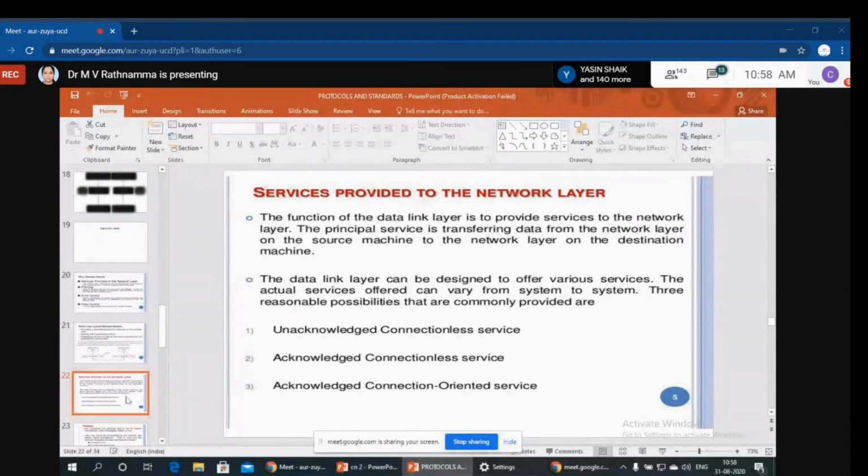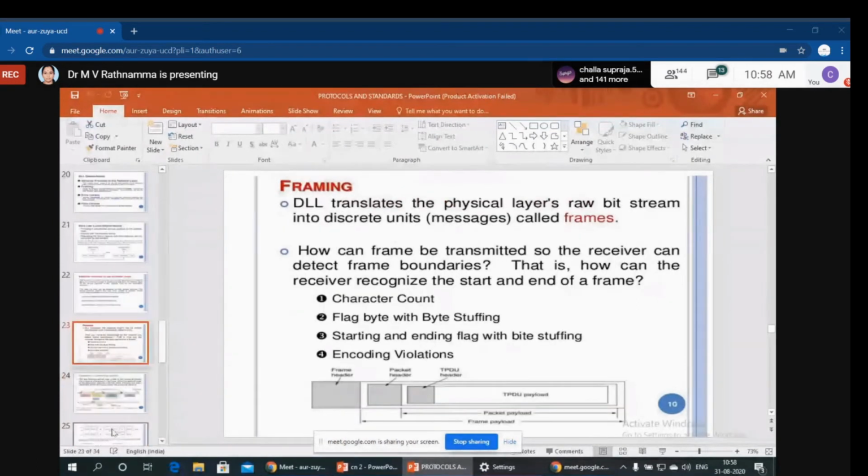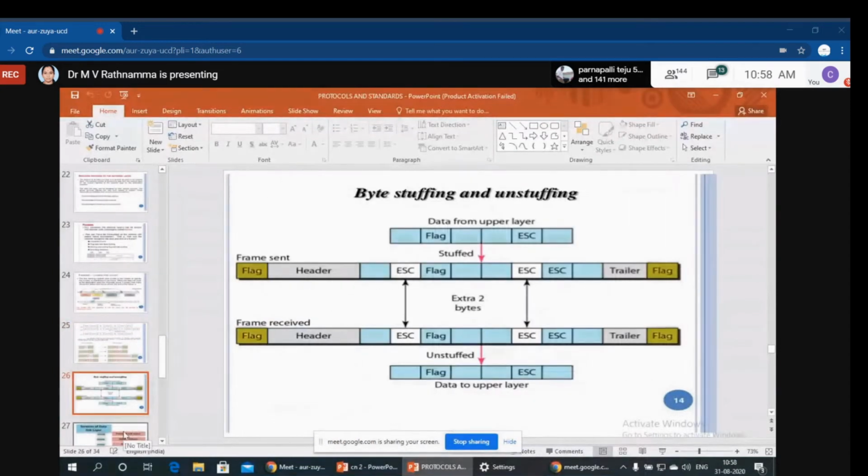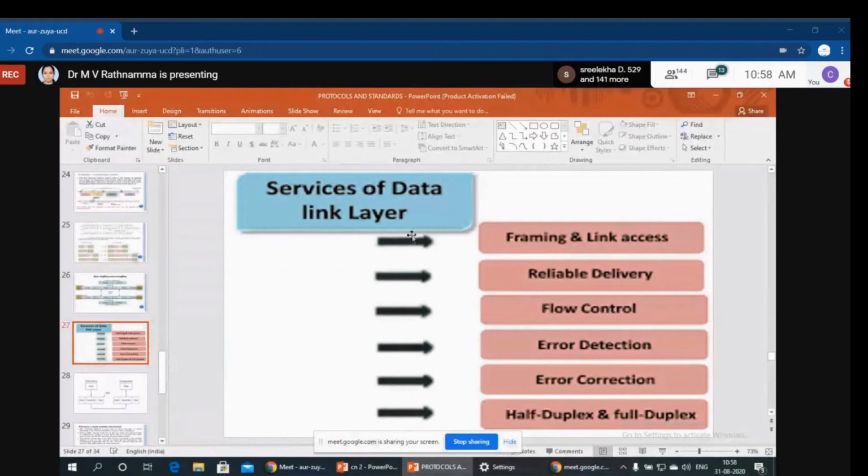Now, what exactly these are, we'll see in the next, second unit. I had given all this data here, but no need of all this now. Just see the services of the data link layer: framing and link access, reliable delivery, flow control, error detection, error correction. We will see what error detection and error correction are, and the different methods to detect and correct errors. Half duplex and full duplex.